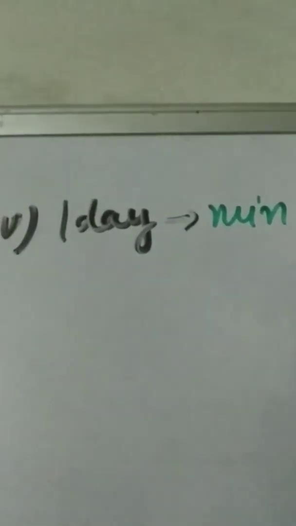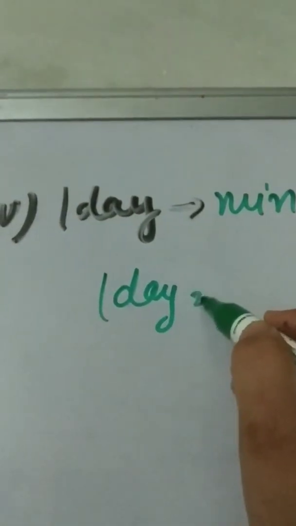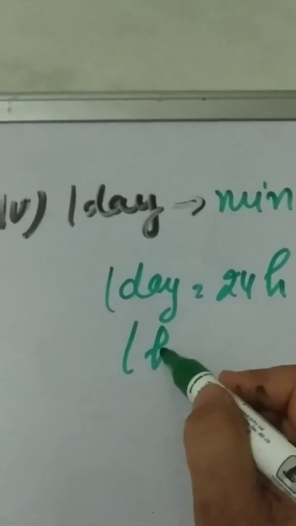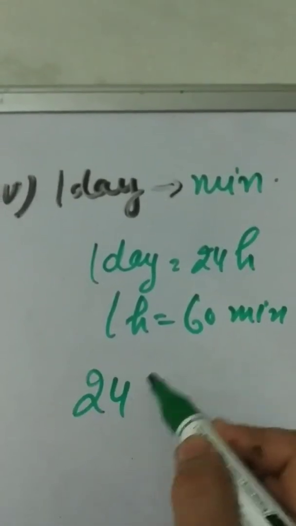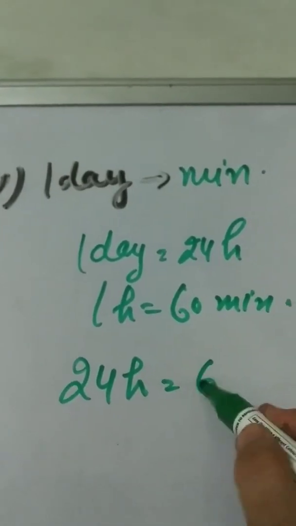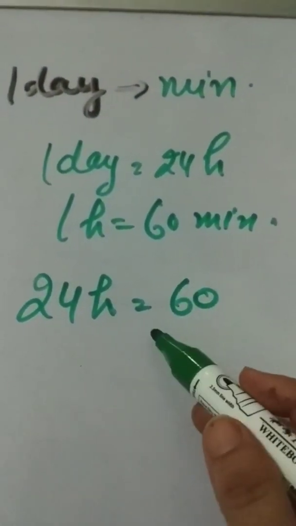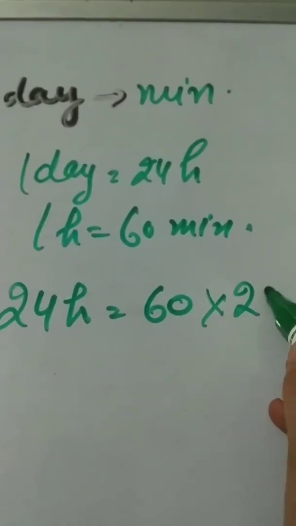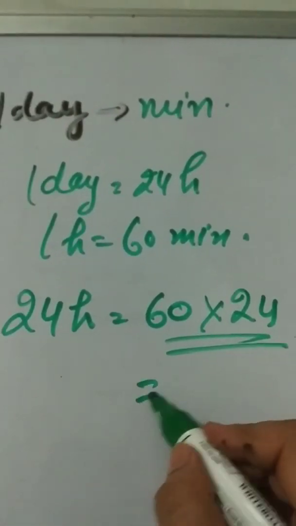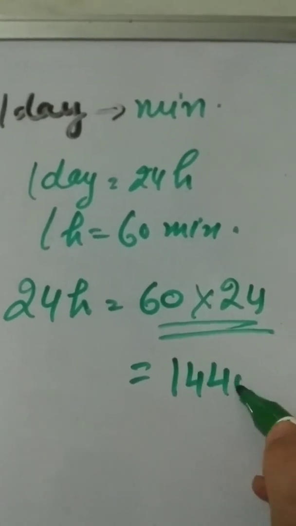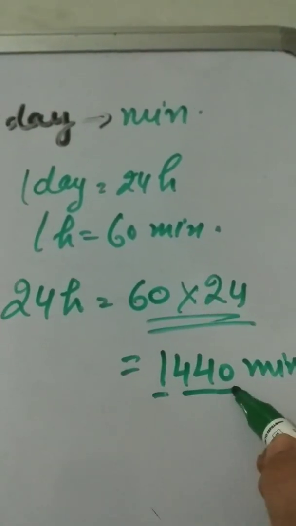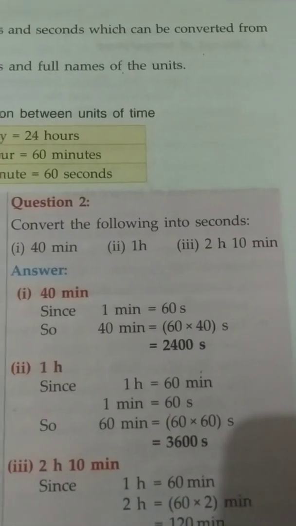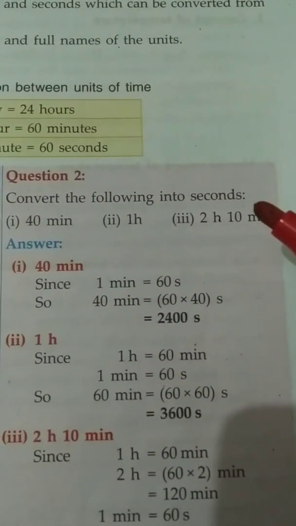Now we have to change 1 day into minutes. We know 1 day is equal to 24 hours, and 1 hour is equal to 60 minutes. Then what will we do? First, we convert 24 hours into minutes. 24 hours is equal to 60 into 24. In this way, we convert 1 day into 1440 minutes.